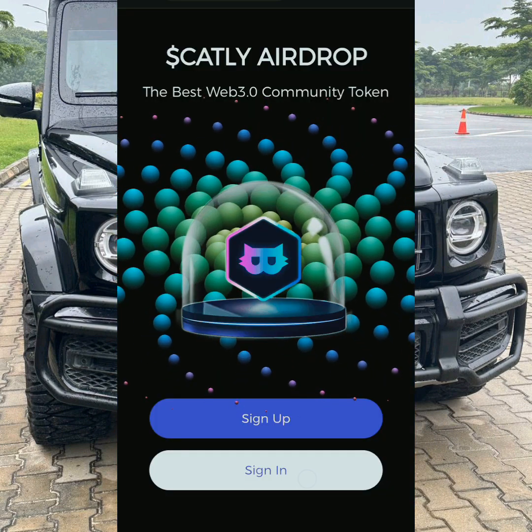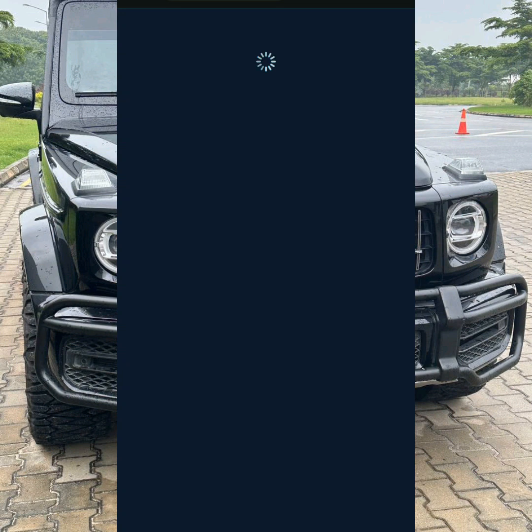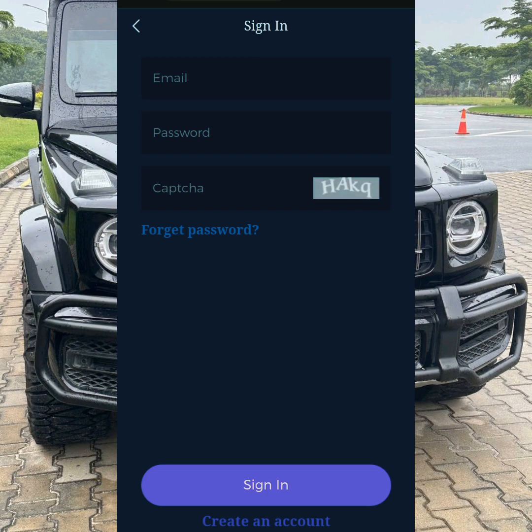So let me log in. You click on login. If you haven't registered, just rush to my description. You will see the link to register, and make sure you watch the first video so that you understand how to register. Registration is very simple and straightforward. We are going to start where we stopped last time. So I'm going to add more, $7 here, so that it will keep making money for me. Okay, this is it.